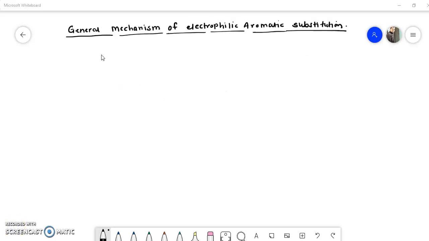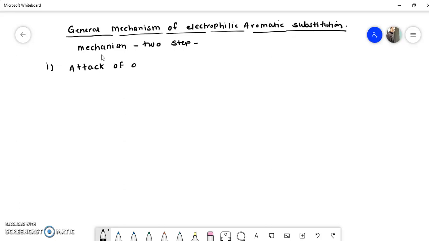This electrophilic aromatic substitution reaction mechanism tends to occur in two different steps. So the mechanism is a two-step mechanism. We'll see one by one. The first step in this mechanism is attack of an electrophile.